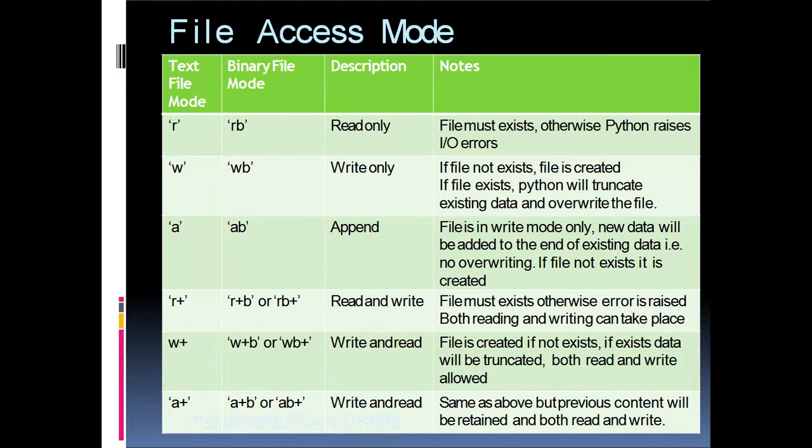And R plus B or RB plus, that is, if you want to perform both read and write operations, you can specify the mode as R plus B or RB plus, both are the same. And if you want to open the file in write and read mode, you have to specify it as W plus B or WB plus. And if you want to add some more contents, that is, if you want to open the file in append mode, specify it as A plus B or AB plus.